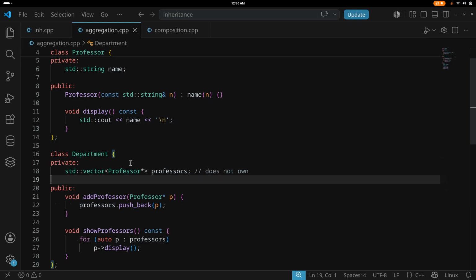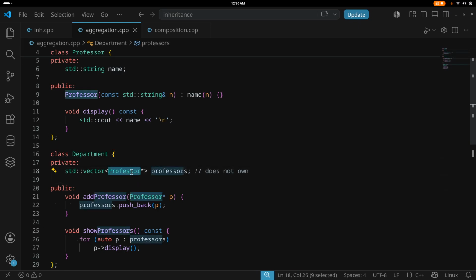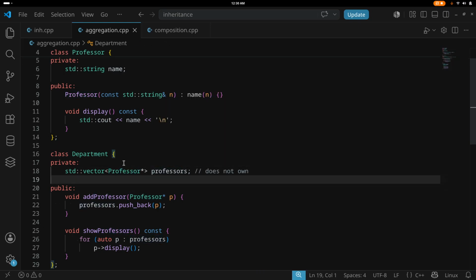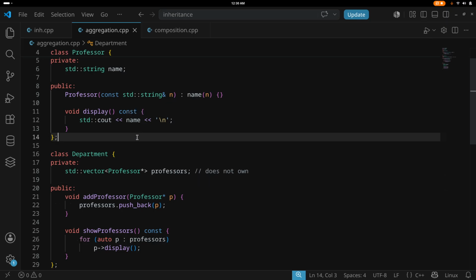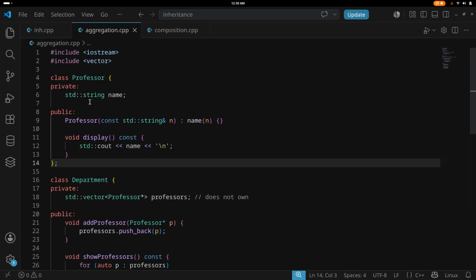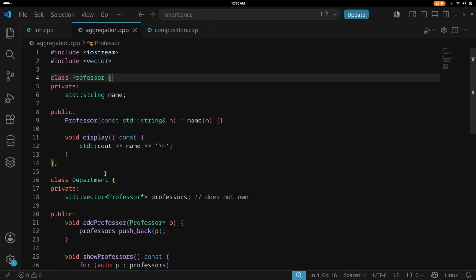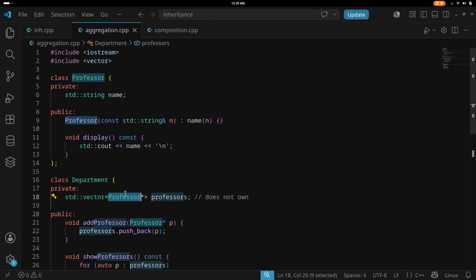For now, remember that you can use shared pointers instead of raw pointers in C++. A shared pointer is a ref counted pointer, so as soon as you pass it to another class, it increases the count. We'll see that when we discuss more. This is architectural stuff and there is a lot of jargon around it. This relationship is also called a "has a" relationship. So department has a professor, or department has multiple professors.